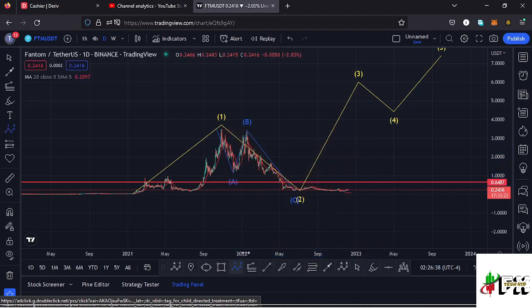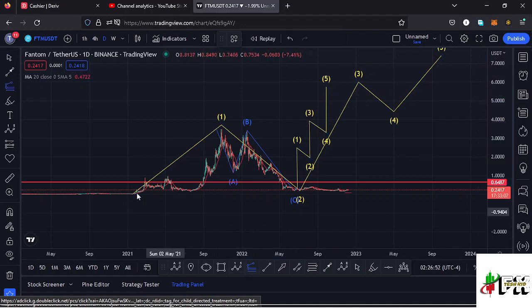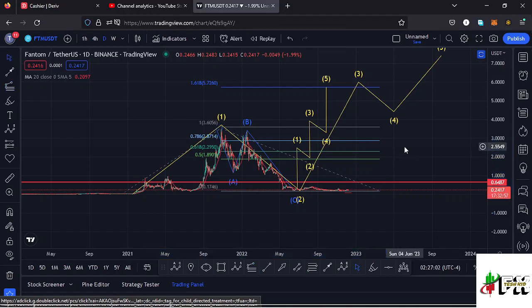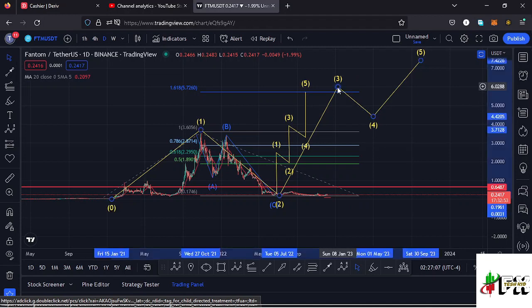And because of that, I also expect to see fractal waves like these in formation within that wave 3 to the upper side, and sketching out a minimum target area to the upper side in the formation of this wave 3 to the upper side using a trend-based Fibonacci, connecting it from the low of the first wave down there to the high of the wave 1, then dragging the fibs to the low of the second wave. That gives me a minimum target area to the upper side at the fib level 1.618, and that is at around the $5.72 mark,